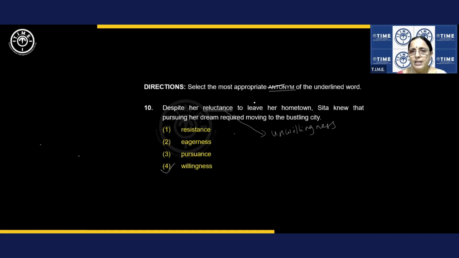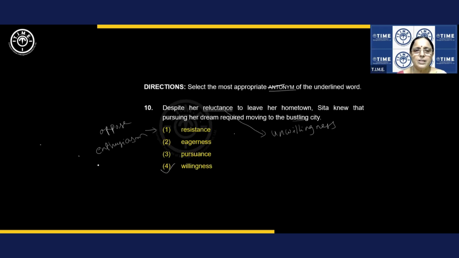In spite of her reluctance to leave her hometown, that means she is not willing to leave her hometown, Sita knew that continuing her dream required moving to the bustling city. Bustling city, noisy city. Understood? So what is resistance? Resist is oppose. Eagerness is enthusiasm.